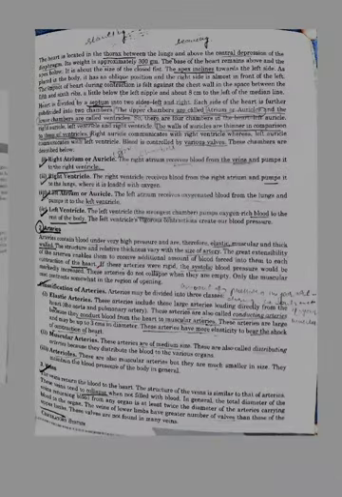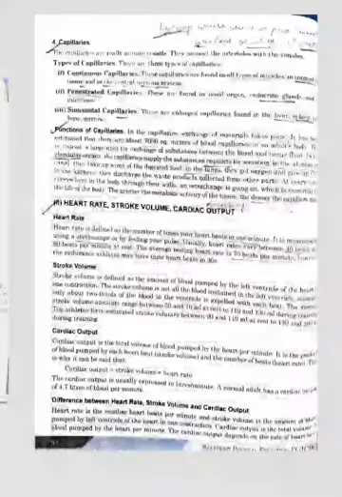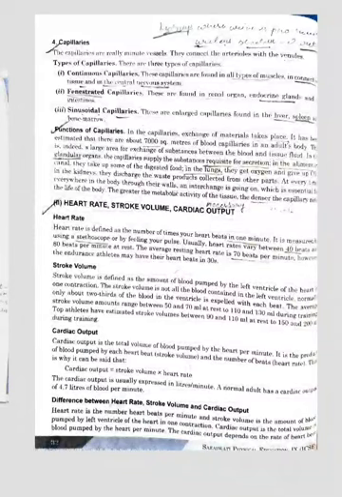So then there is the capillary. The capillaries are really minute vessels, small vessels. You can see types of capillaries. There are three types of capillaries. First is the continuous capillaries. These capillaries are found in all types of muscles, in connective tissues and in the central nervous system. Means in the central nervous system and connective tissues there are continuous capillaries.